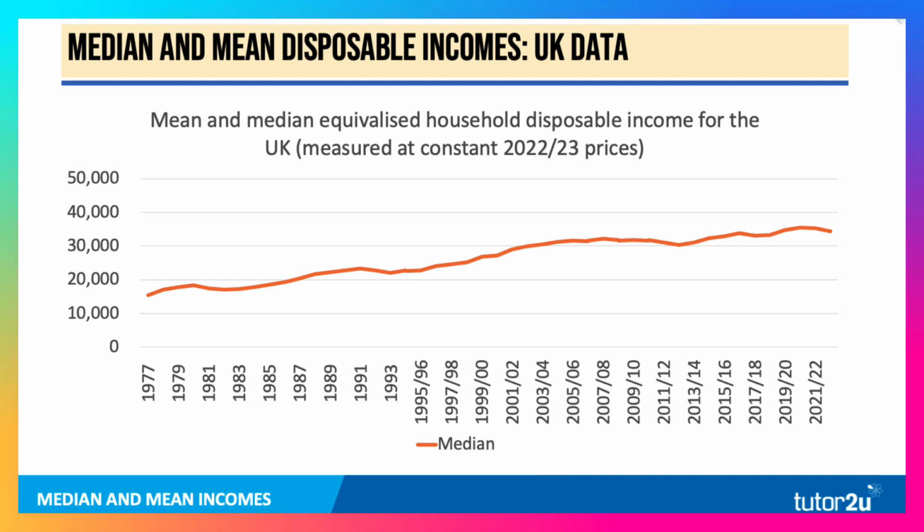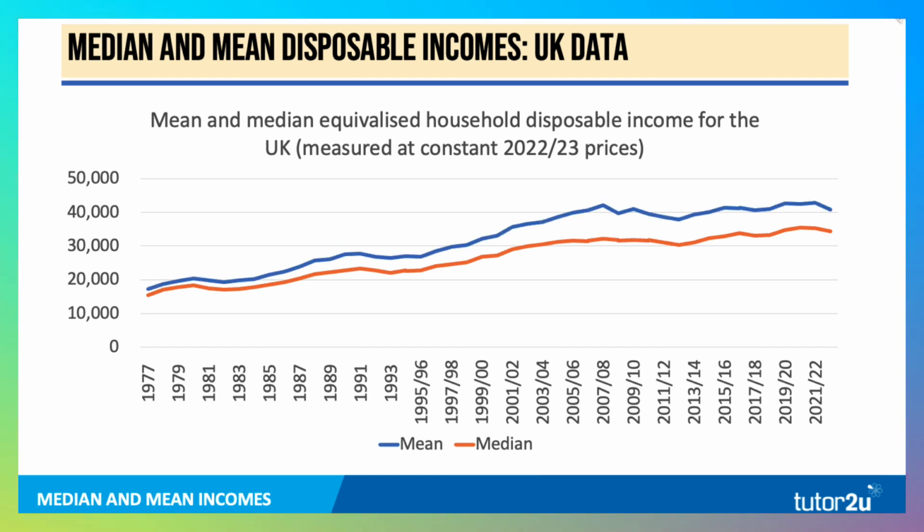Now, is the mean higher or lower than the median? What do you think? Well, it is quite a bit higher. Mean income shown there in blue, significantly higher than median, and the gap, as you can see, has been going up. By the way, this data is adjusted for inflation, and you can tell that because it says incomes measured at constant 2022-23 prices. So real incomes have been going up, as you'd expect over time, although not recently. They've been fairly flat. But the mean is well above the median.